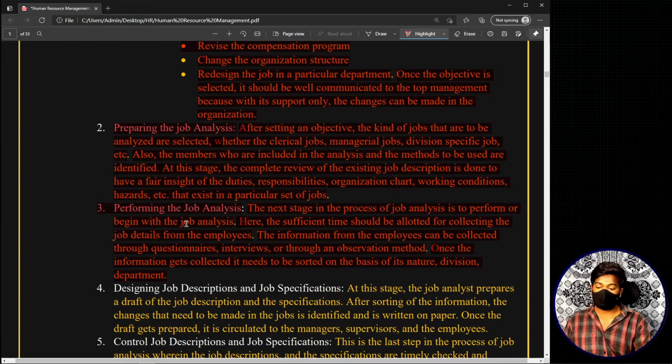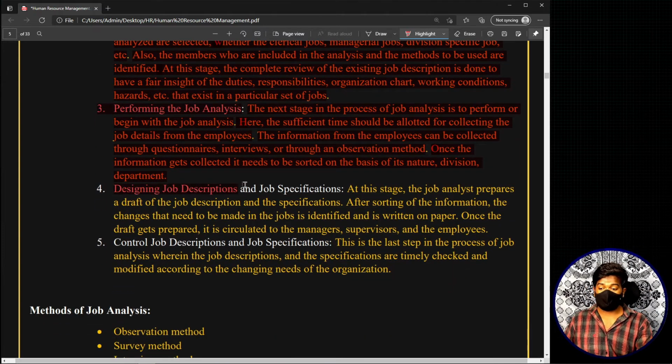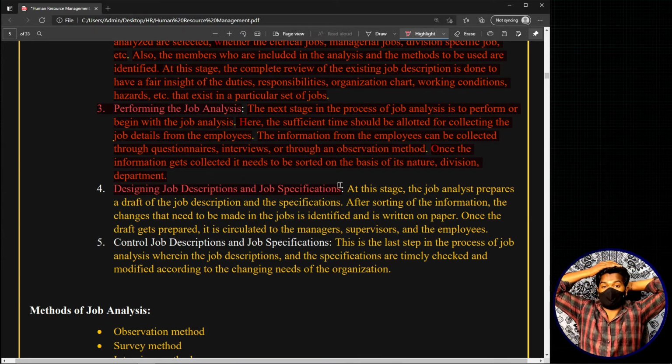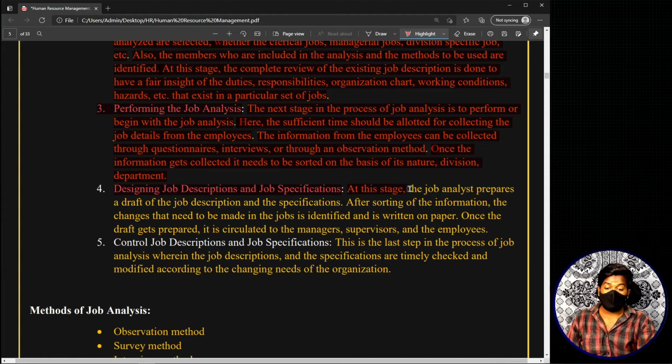So moving on to the next step, which is designing job description and job specification. That's what we were discussing. Based on all the information that you have collected from the job analysis, you prepare a draft job description and job specification. At this stage, the person who is doing the job analysis is generally termed the job analyst. The job analyst prepares a draft of the job description and the specifications. Now, what do we mean by that?